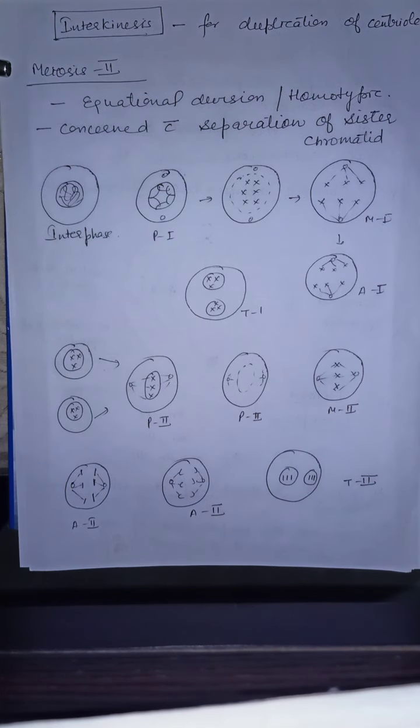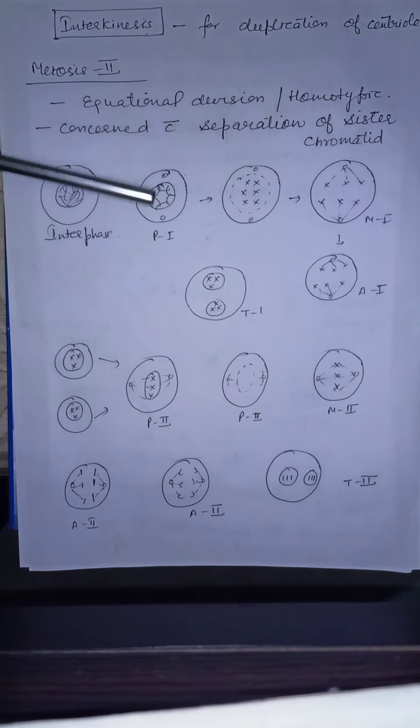Then comes meiosis 2. Meiosis 2 is identical to mitosis. It is equational division or homotypic division. It is concerned with separation of sister chromatids. In meiosis 1, homologous chromosomes were separated, and in meiosis 2, sister chromatids are separated.